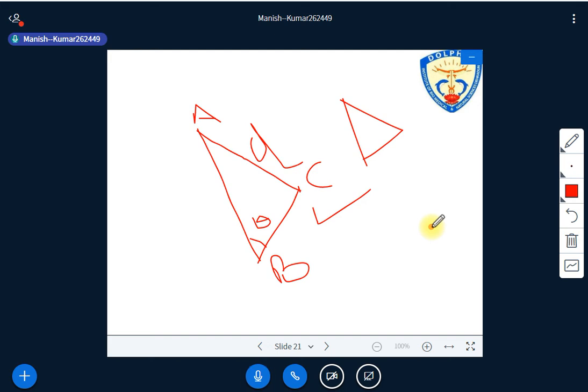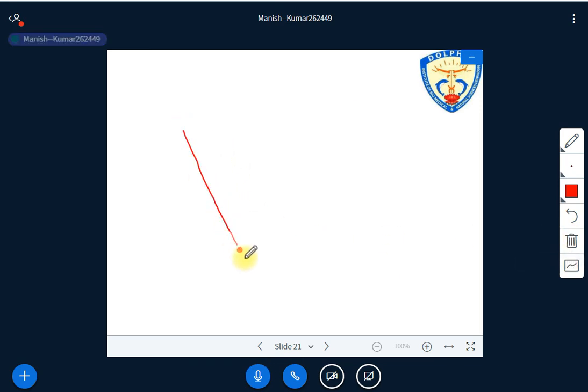See here, there is some more way to do that. What is the other thing? You can take only angular measurement. For example, we have A and B, and this is point C. So one angular measurement from A, another angular measurement from B. For example, this is theta 1 and this is theta 2.